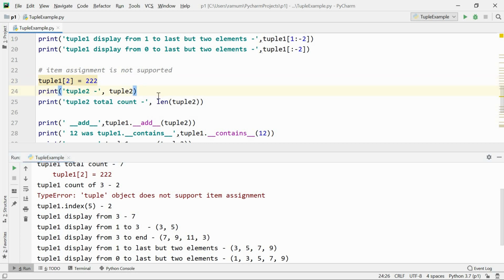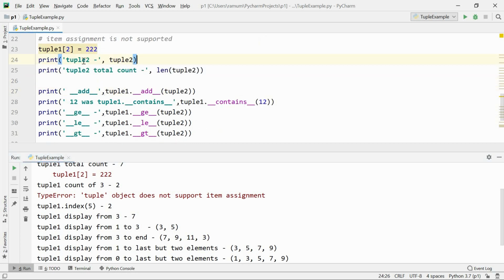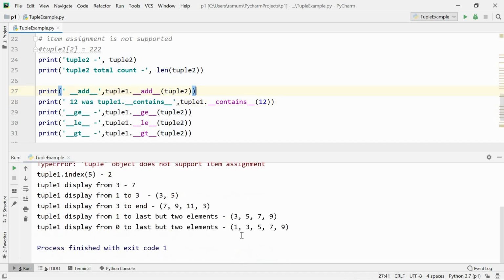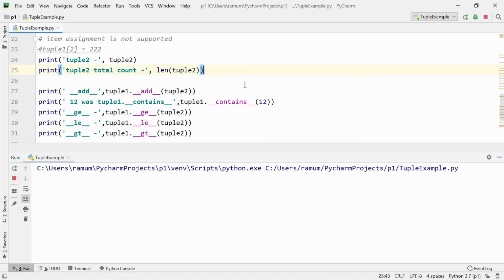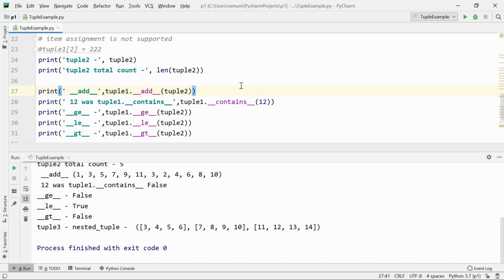Next, I'm commenting that out again. Okay, I have commented. The same thing, length of tuple 2, I have given over here. I am adding tuple 1 and tuple 2 and printing both the tuples. I will run one more time, because previously we had given the assignment operator.